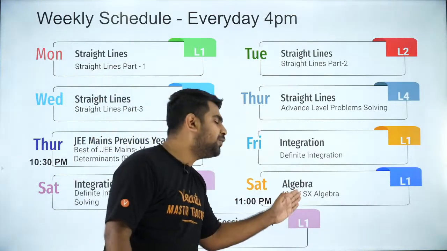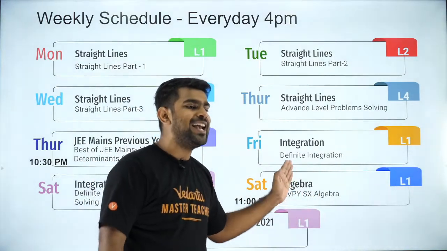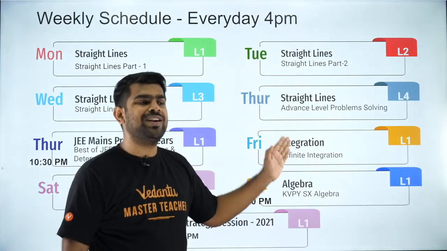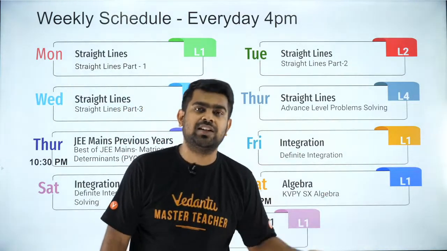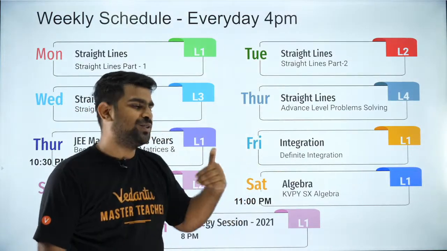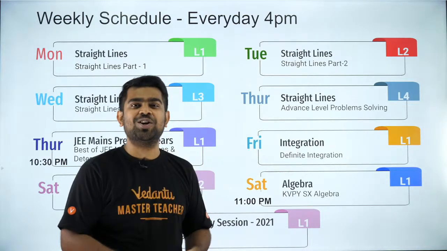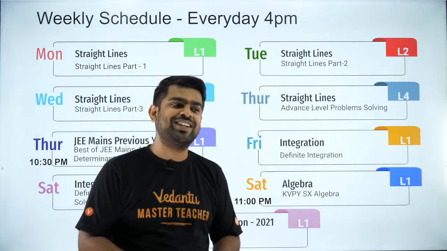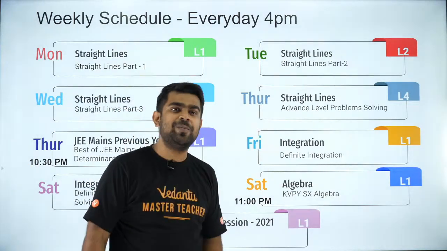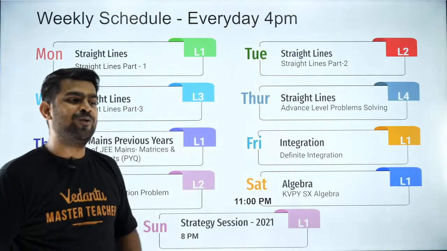This will be great for 11th standard students also, because this is KVPY SX and it is for 12th standard algebra, but algebra is majorly an 11th standard topic, so you can join in. Definitely it will be an epic session, I'm sure about it. There's going to be a lot of fun, a lot of discussion, and a final good night so that we can conclude the session at 12 a.m. If you are excited, join in without fail.